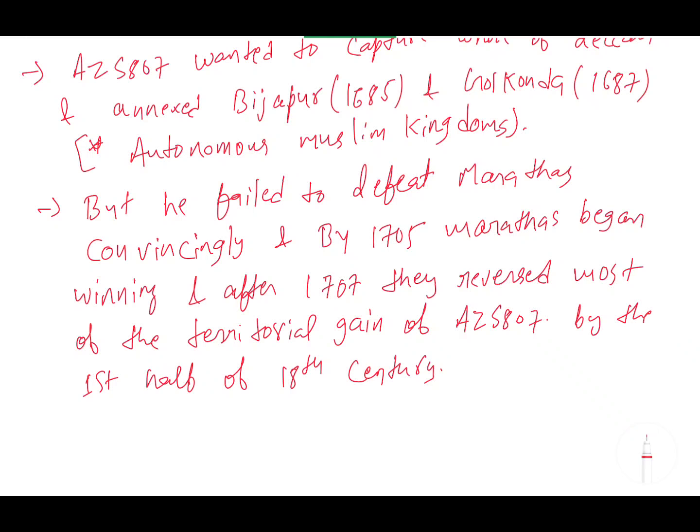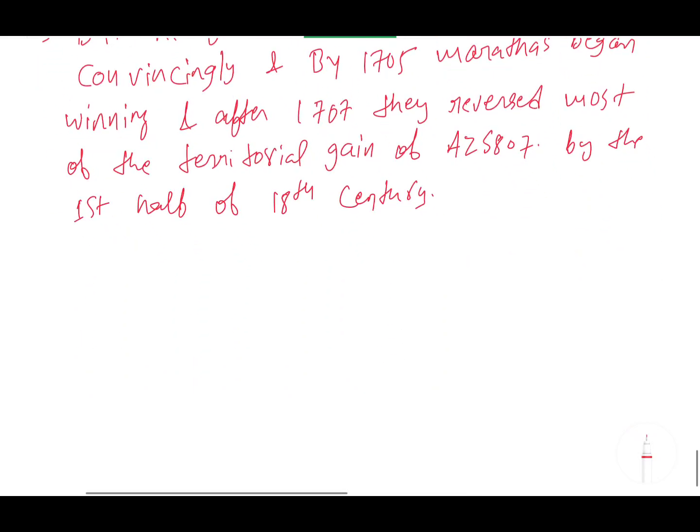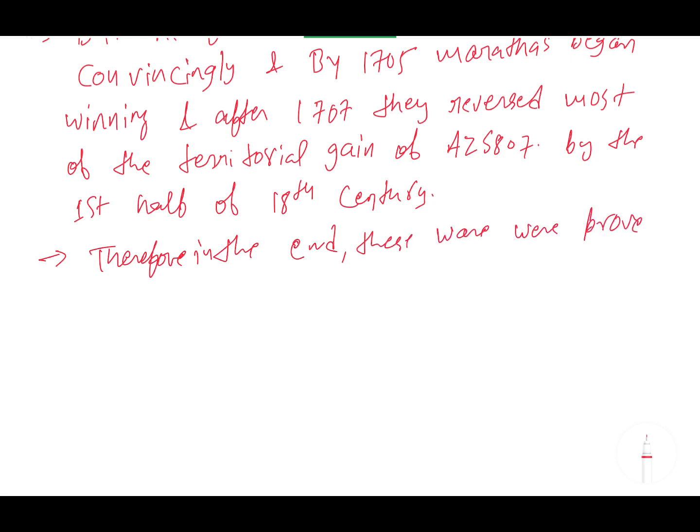And also Aurangzeb's policies and warfare militarily weakened the Mughals. So this is negative, a loss for the Mughals from both sides. Next point you can write: in the end, these were proved futile and wasteful.